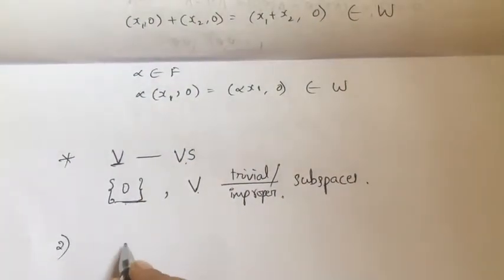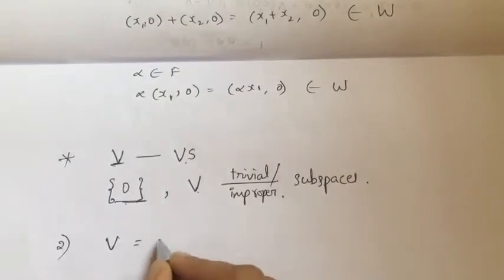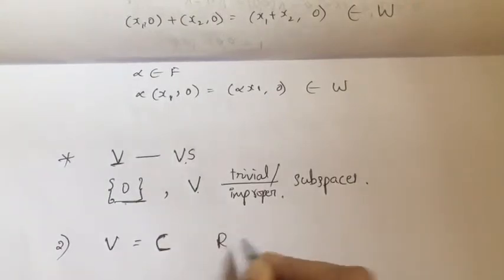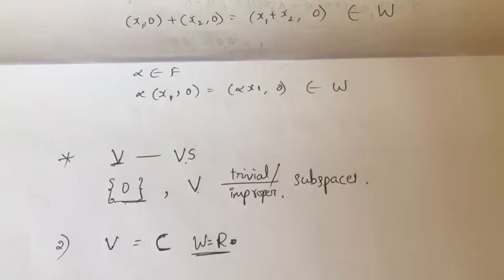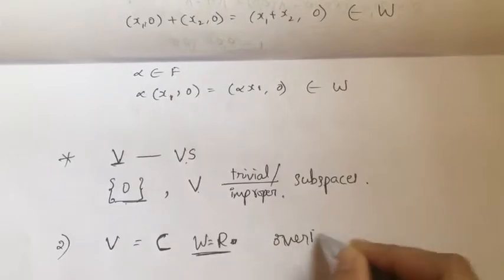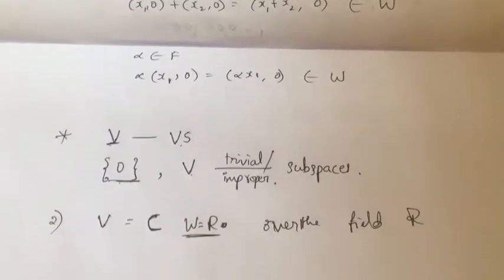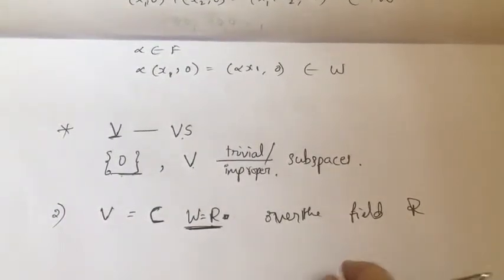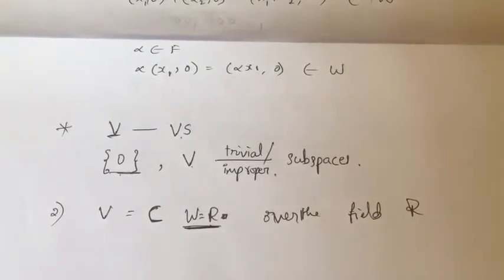One more example. If I have the vector space V as the set of complex numbers, and I take the set of real numbers as W, over the field R, then W is a subspace of the vector space C. And I can give you one more example.